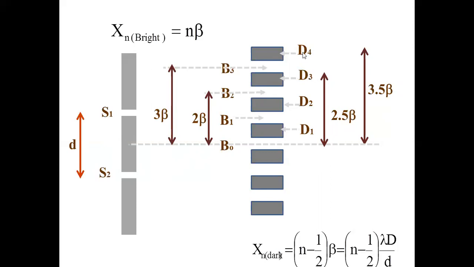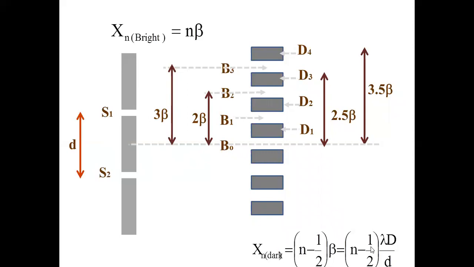So if it is asked for some n beta, you have to remove half from it. Can you see that? You see it here? Second dark fringe, 1.5 beta. Half plus 1. Third dark fringe, 2.5 beta. Fourth one, 3.5 beta. So it is half less than the n given. Sixth dark fringe is formed at a distance of 5.5 beta. Seventh dark fringe, 6.5 beta. 11th dark fringe, 10.5 beta. 0.5 beta less. So either you can use this formula, n minus half beta, or even n plus half beta also, but you have to put the next n.